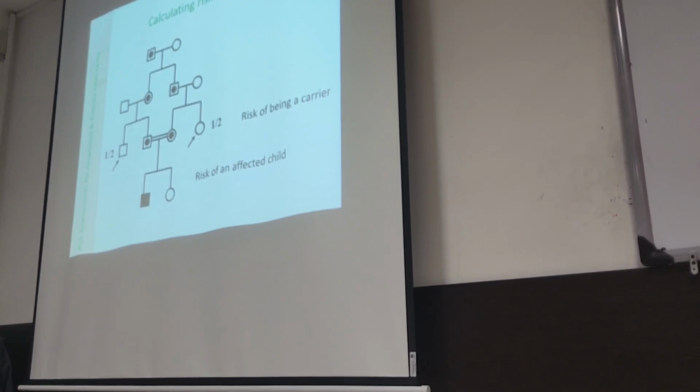But if we want to calculate the easy way, we can just say that the chance of being a carrier for the sibling of an affected individual is 2 out of 3.